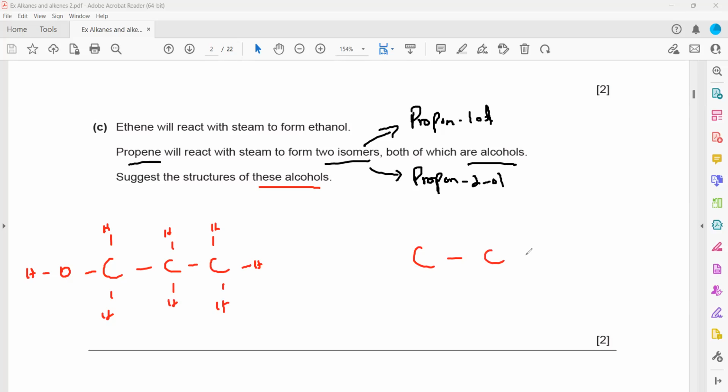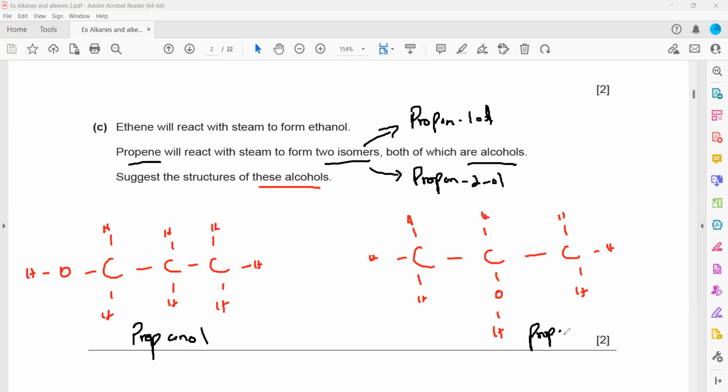And then what is propan-2-ol? The OH will be attached to the second carbon. So OH attached to the first is propan-1-ol, or you can also say propanol. It's the same thing.